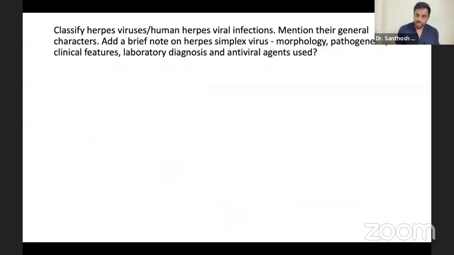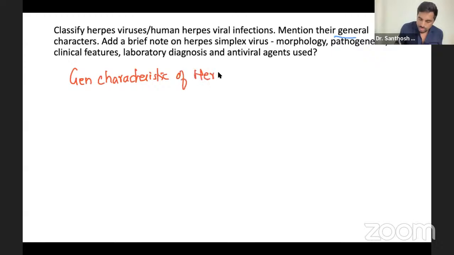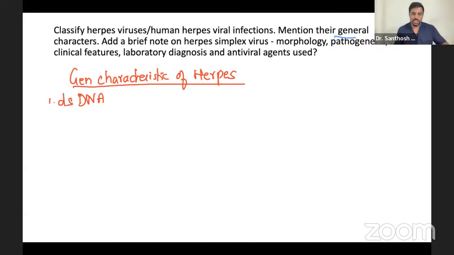Now, what is the next question? The next question they have asked is herpes simplex virus, morphology, pathogenesis, clinical features and all. Before that, there are the general characteristics. When you talk about general characteristics of herpes viruses, you know that all the herpes viruses are DNA viruses, all double stranded DNA viruses. That's the first point.